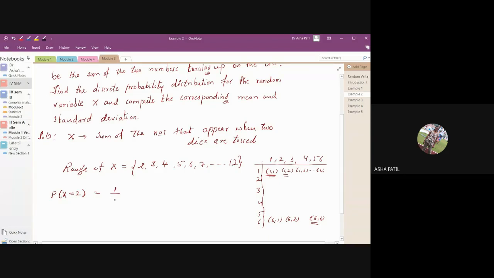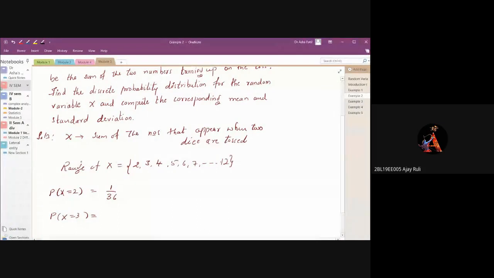So it is 1 divided by 36. Probability that X is equal to 3. When will you get the sum as 3? 1 2 and 2 1.